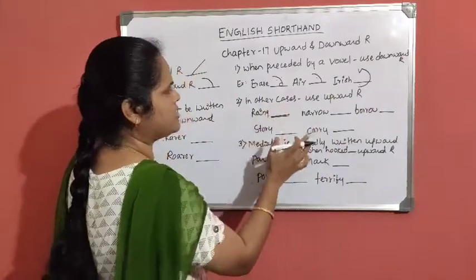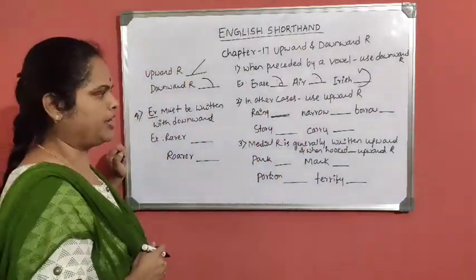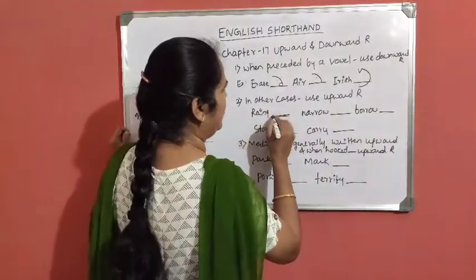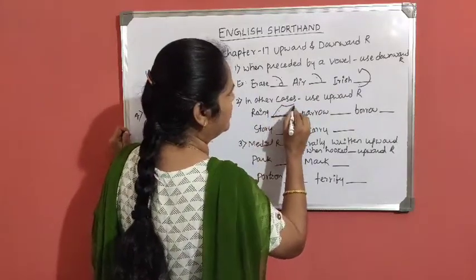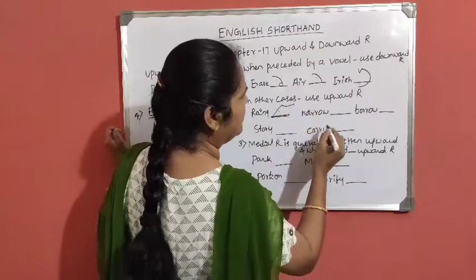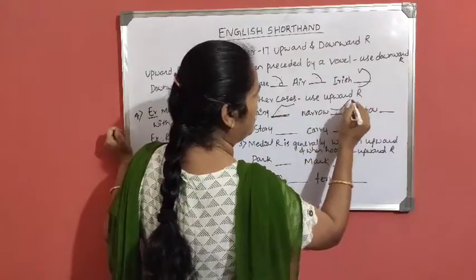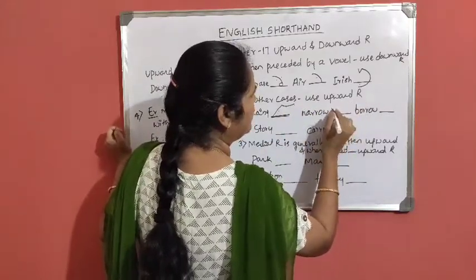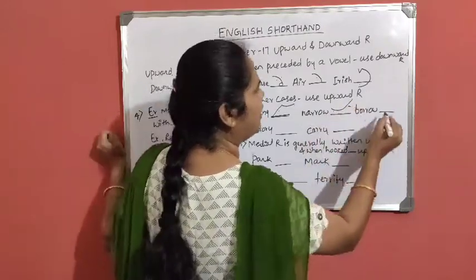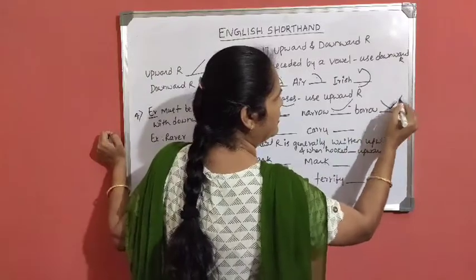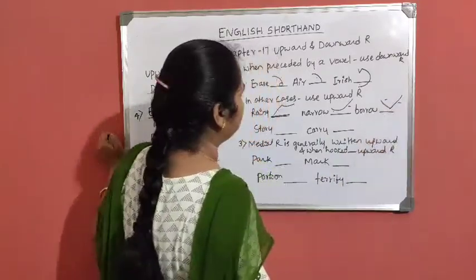In all other cases we have to use upward R. Rainy: R, N. After R, A vowel. After N, E vowel. Then narrow: N, R. Then borrow: B, R, borrow.